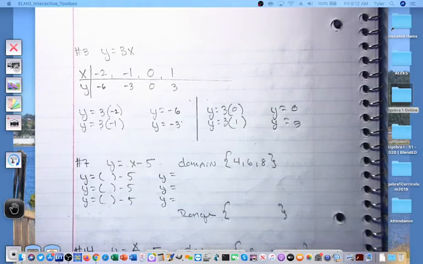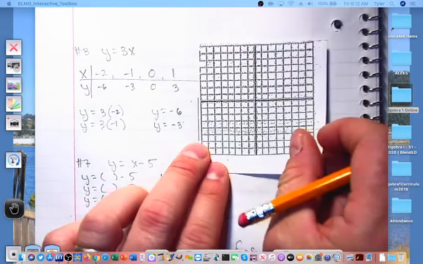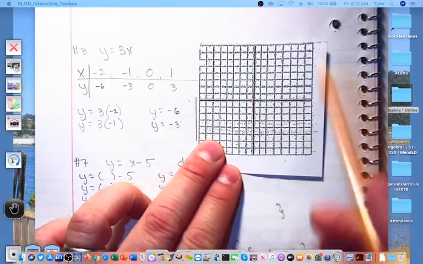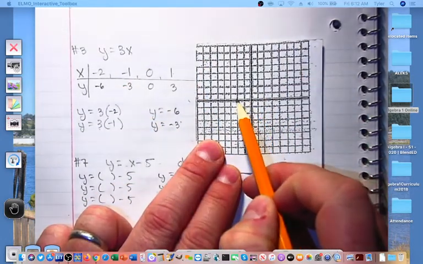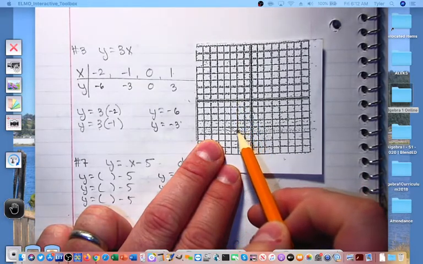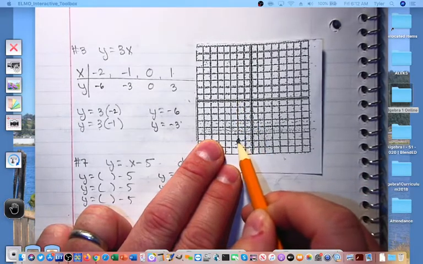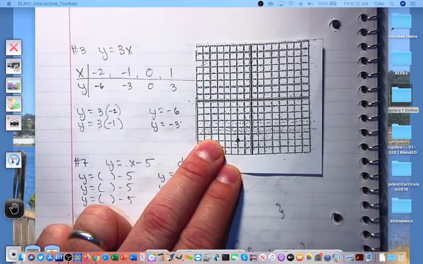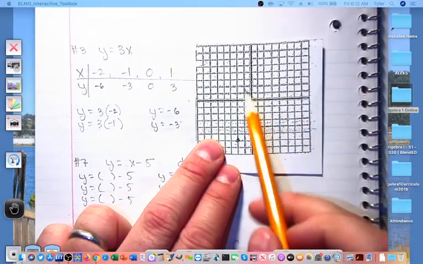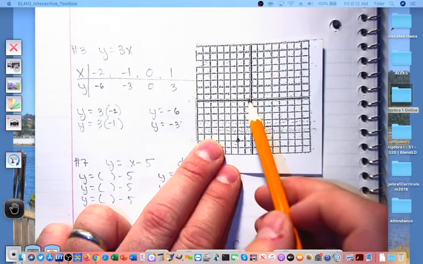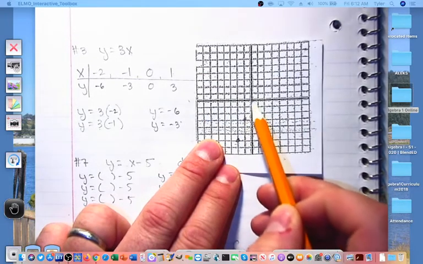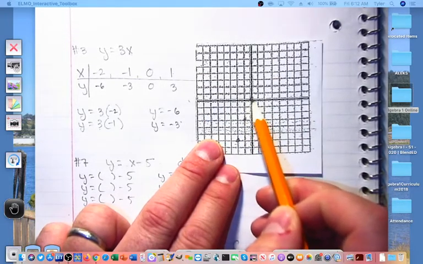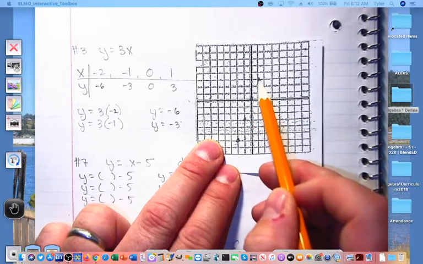So I got to make sure I write these on my graph correctly. So I'm going to go ahead and graph these inputs and outputs. Like the last one we did, this is linear and should produce a straight line for us. -1, -3. 0, 0 is the origin, and 1, 3.